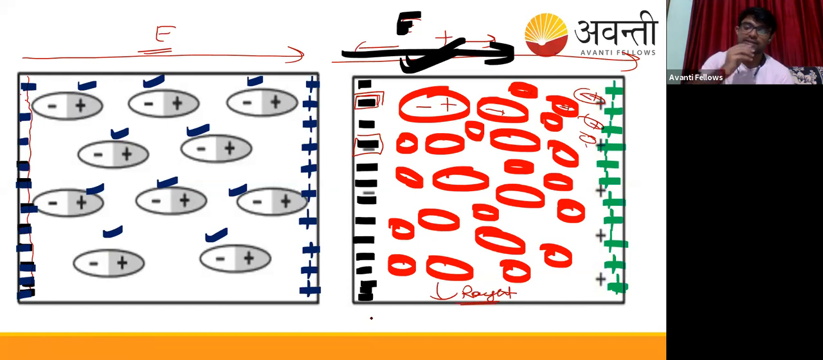So did you get it? Text me yes or no. Up to this much, did you get it? Firstly we take an electric polar material and apply an electric field. Initially there was some orientation. At the third stage there was complete orientation, they are aligned in this manner. Okay, and there are bound charges seen inside the dielectric material, minus and plus.